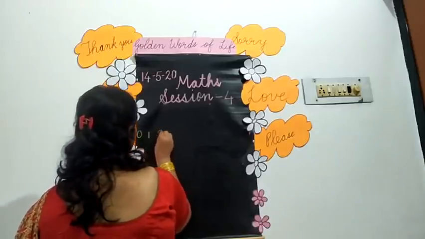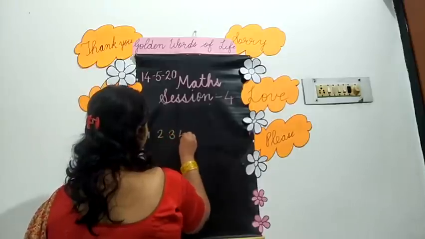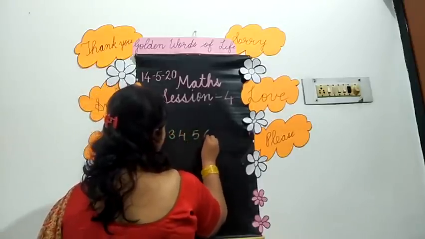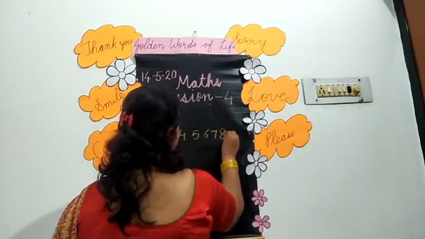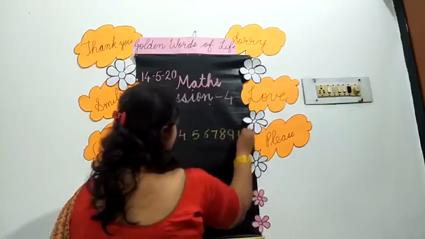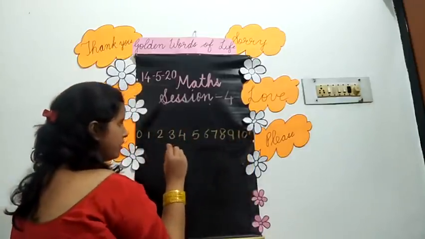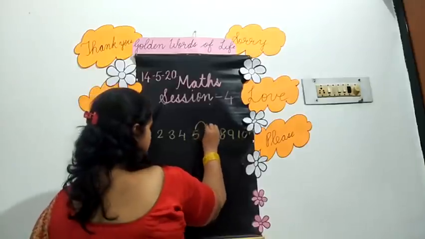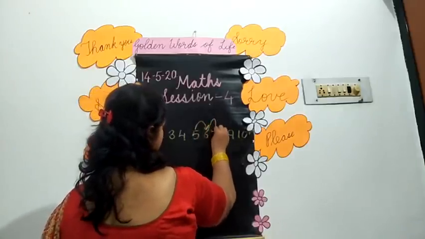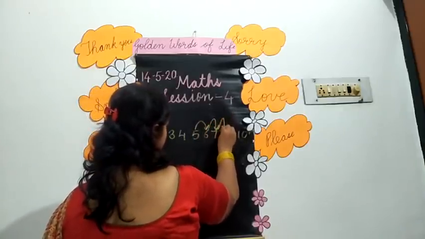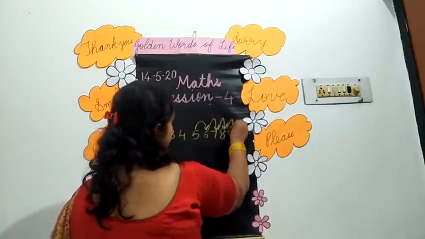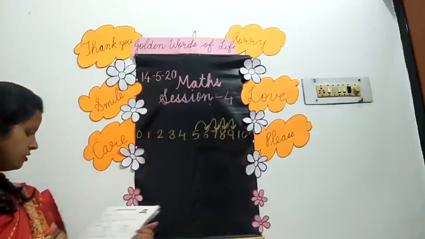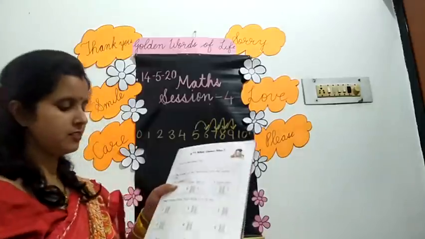0, 1, 2, 3, 4, 5, 6, 7, 8, 9, 10. Okay, this is your middle number 5. What will come after 5? 6. What will come after 6? 7. What will come after 7? 8. What will come after 8? 9. Understood? Now we will do the exercise.